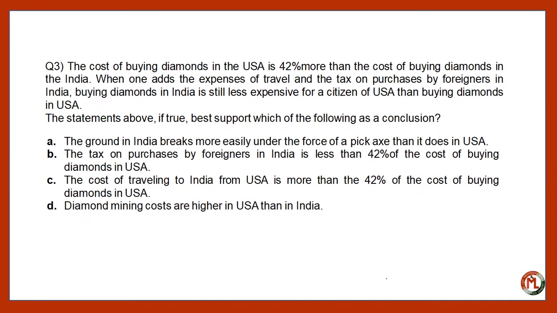And choice D is incorrect because the cost of diamond mining is merely a plausible explanation for the cost difference, right? There are various other factors which can affect the cost of diamonds, like the labor cost, the refining cost, the diamond cutting cost.